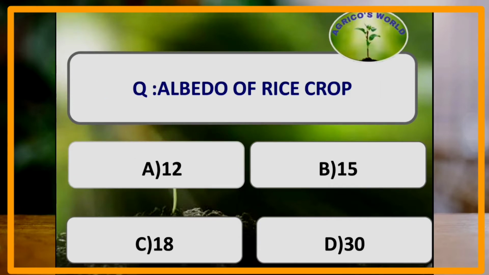What is the albedo of rice crop? The albedo is calculated by incident radiation by reflected radiation. The albedo of rice crop is 12%.